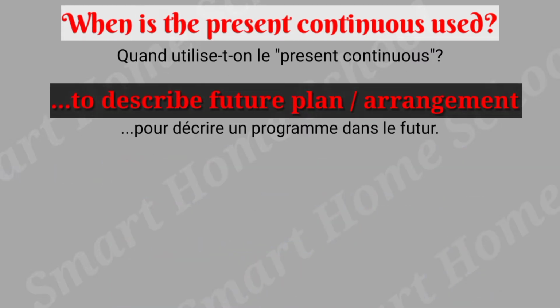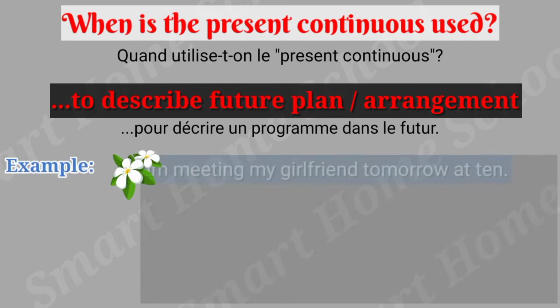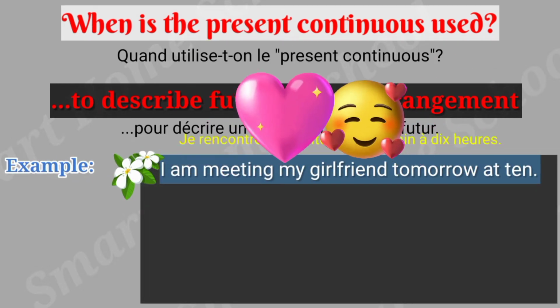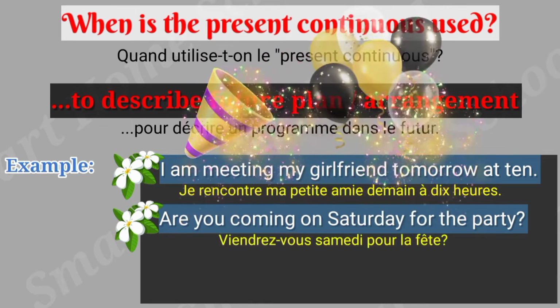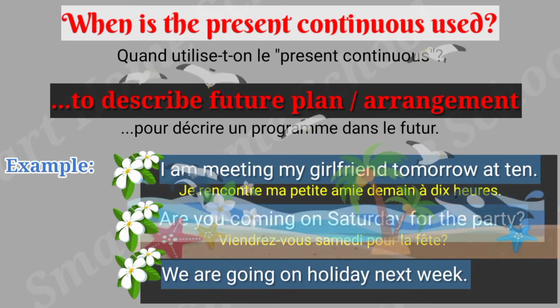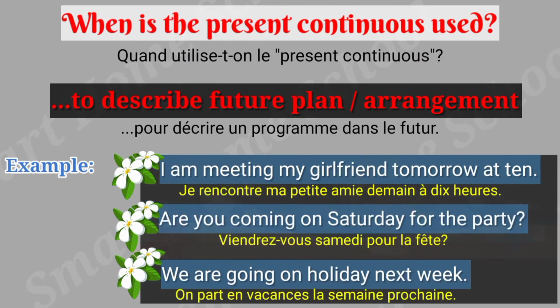You can use the present continuous to talk about a future plan or arrangement. I'm giving you a few examples. I am meeting my girlfriend tomorrow at 10. Are you coming on Saturday for the party? We are going on holiday next week.